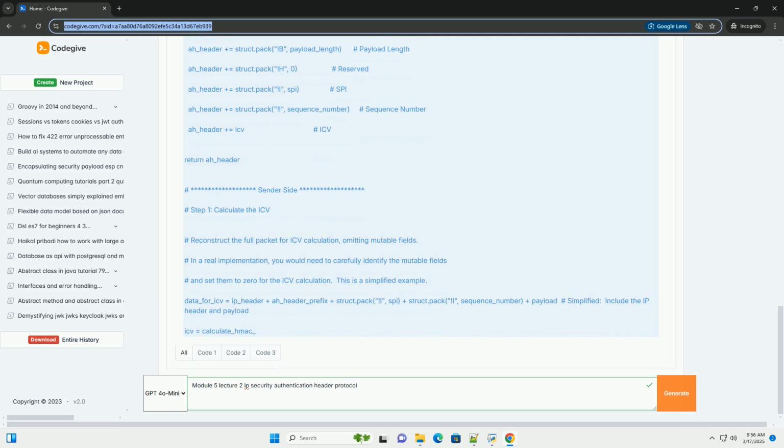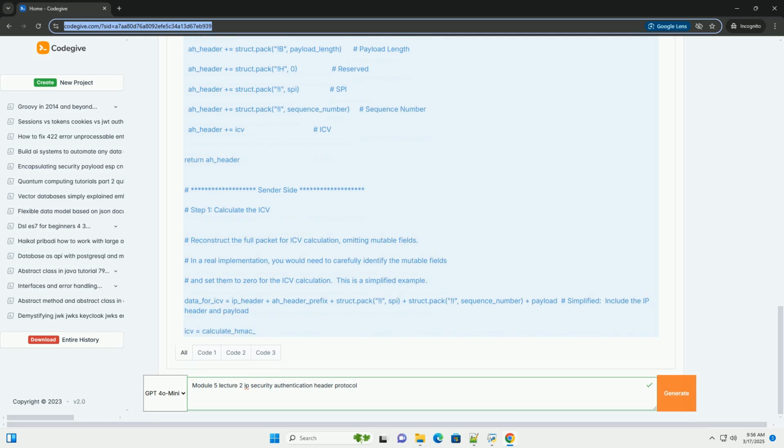No confidentiality: it's crucial to remember that AH does not encrypt the payload of the packet. If confidentiality is required, ESP must be used. An attacker can still eavesdrop on the packet's contents.